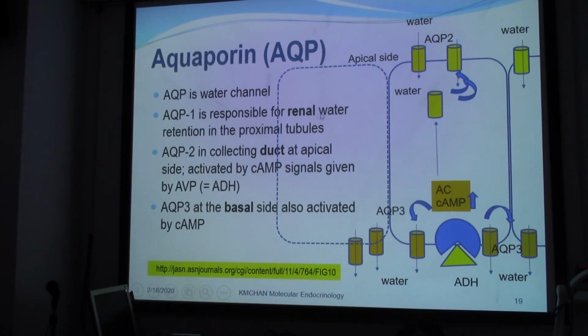1 is responsible for renal water retention in the proximal tubules. Here is the epithelial cell. 2 is in the collecting duct at the apical side, and the cyclic AMP signal given by these hormonal effects on cyclic AMP will stimulate this to bring in more water. Aquaporin 3 at the basal side is also activated by this hormone action on cyclic AMP to bring in more water into our body.